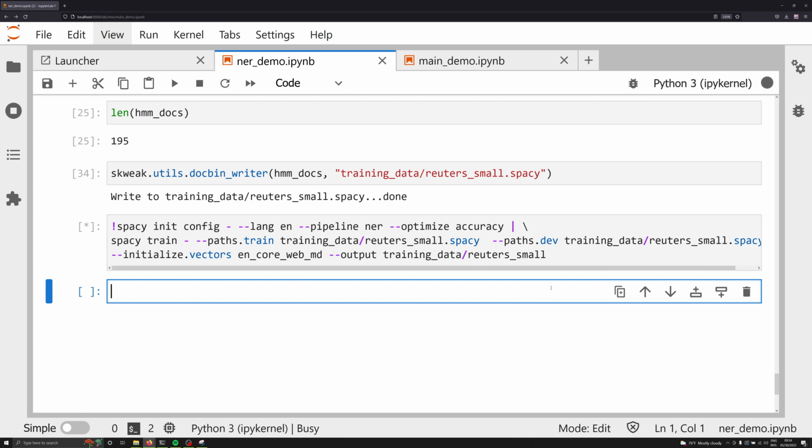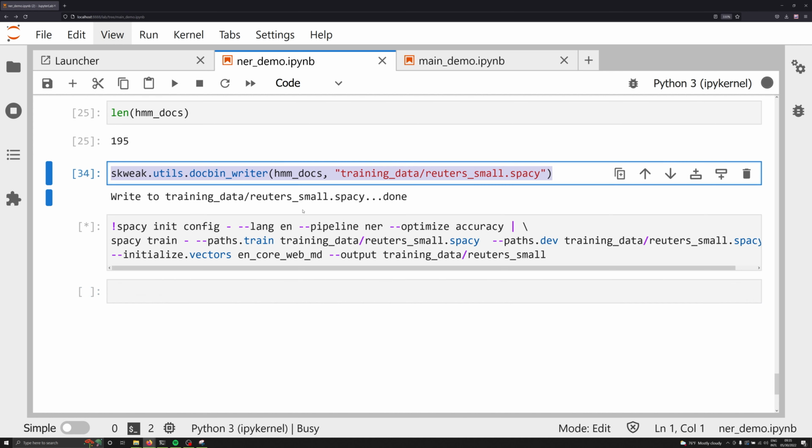I'm going to pause the video right here because at this point, the training process is going to take a little bit of time, and we're not going to spend time in this video waiting for it to finish. Instead, let this run and you'll see that you've got a new model trained specifically on these 195 labeled data that you were able to cultivate through weak supervision.